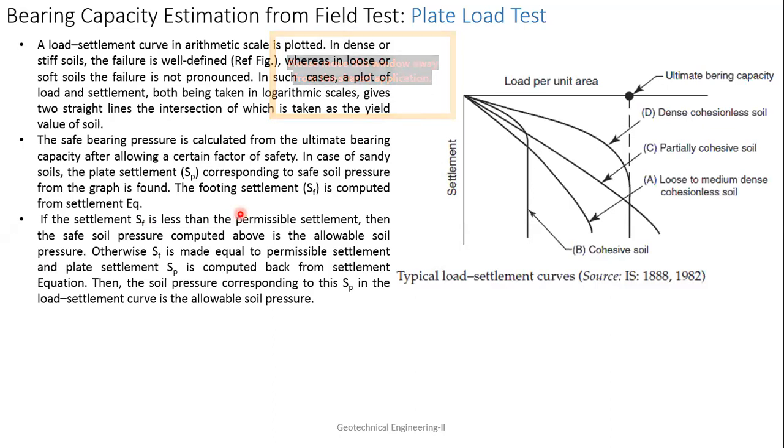Once you do that, again you back calculate what the SP value is, what the load value is, all these things you can calculate, and from that you can find the value of the bearing capacity. So you should keep in mind that the equation can be used provided it is within the permissible settlement, and in 90% of cases this permissible settlement is 25 mm.